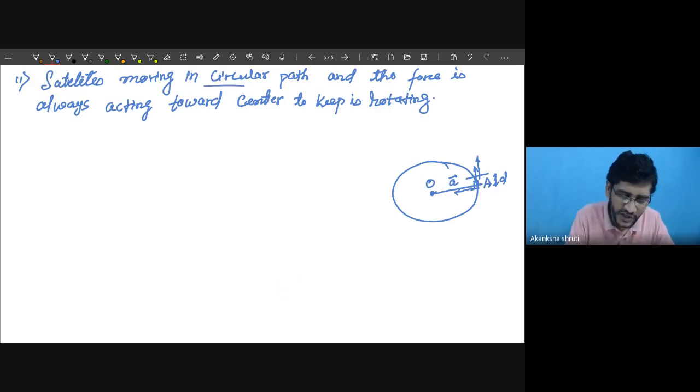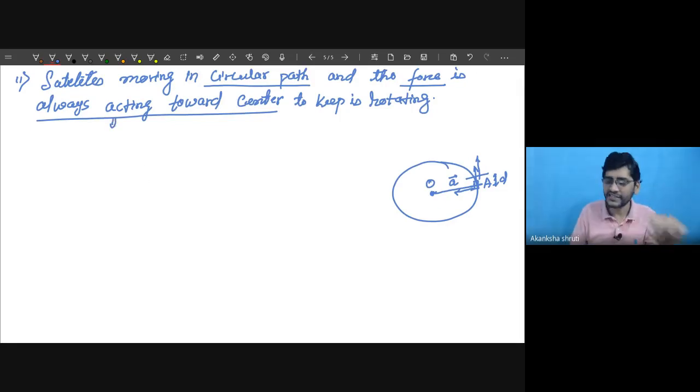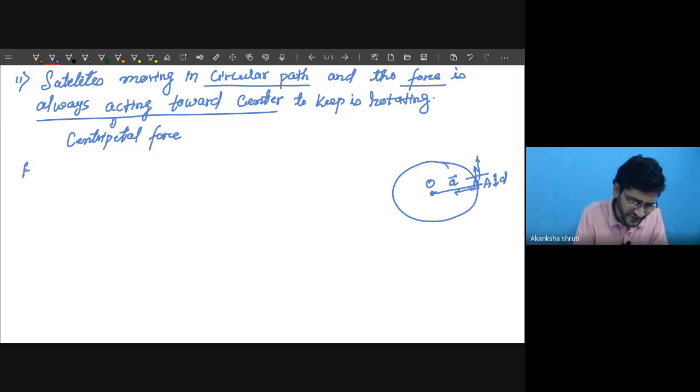So the object moves on a circular path and the force is always acting toward the center. But the displacement is along the curve, so the displacement is perpendicular to the centripetal force.